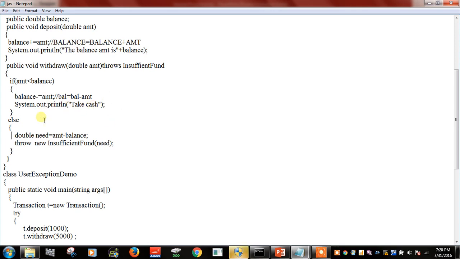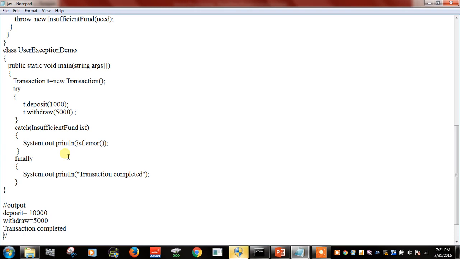Now else, the other part is if my amount is greater than my balance, that is impossible to happen. In that case, it is going to throw an exception here. So we are creating a new variable called need. So amount minus balance will be stored in need, and throw is used to create an exception, new insufficient fund need. Now we are entering into the main class here. Class user exception demo. Public static void main string args. Now transaction t is the object used here, is equal to new transaction.